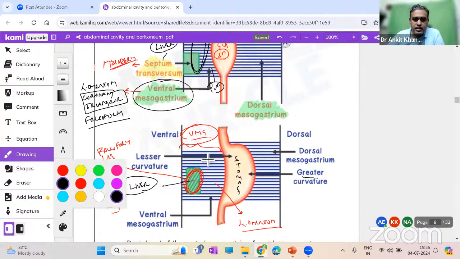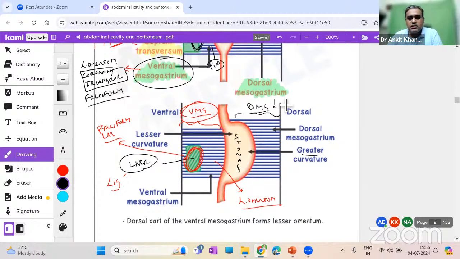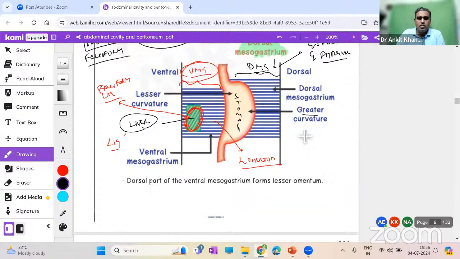Dorsal mesogastrium, imagine this over here. This is the dorsal mesogastrium. It is facing the greater curvature. So what it gives rise to is basically the greater omentum, which is also known as the policeman of the abdomen. Then on the left side of the stomach, we have organs like the spleen. So it also gives rise to the gastrosplenic ligament, even the gastrophrenic ligament, all that comes on the left side. These are all derivatives. This is what you should know.